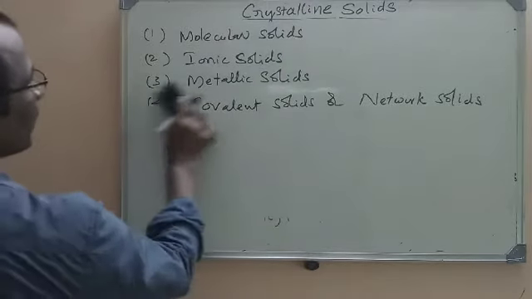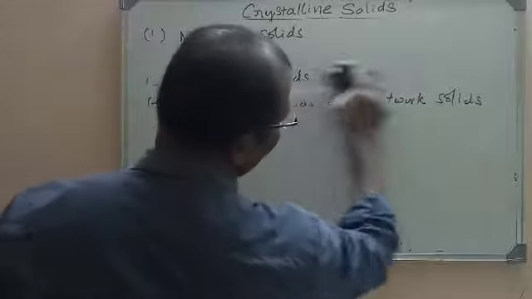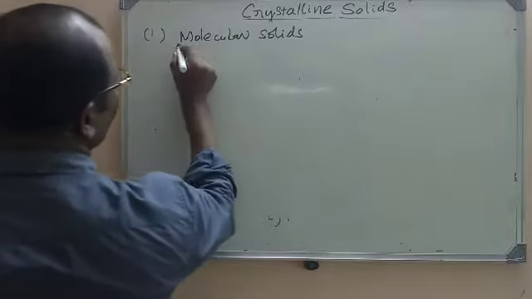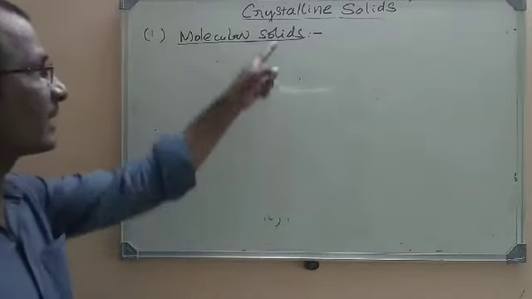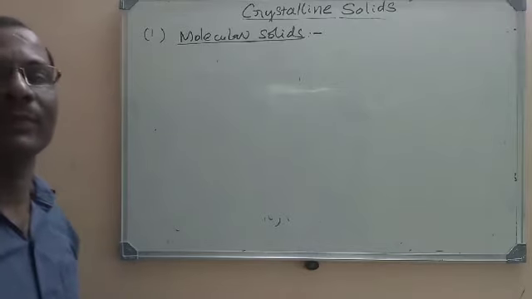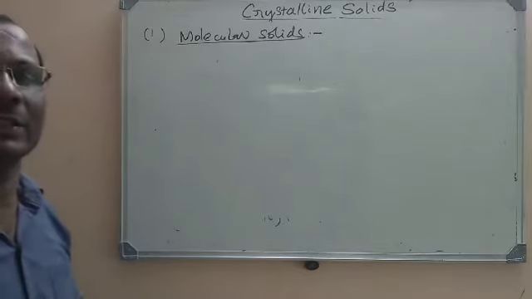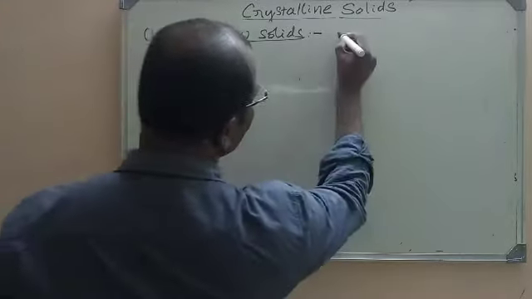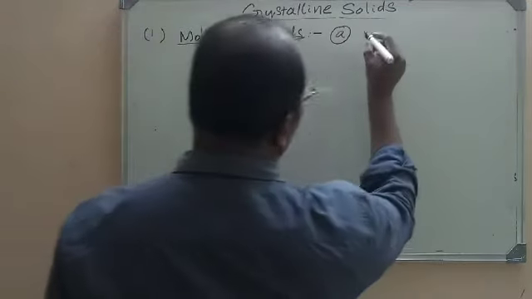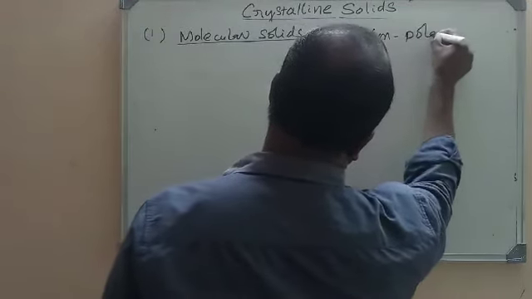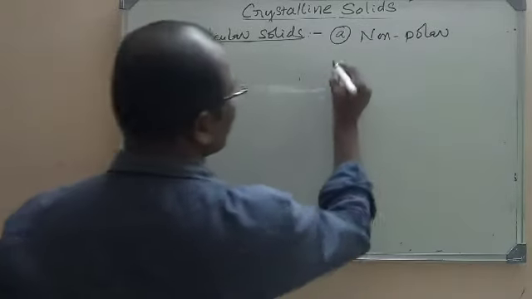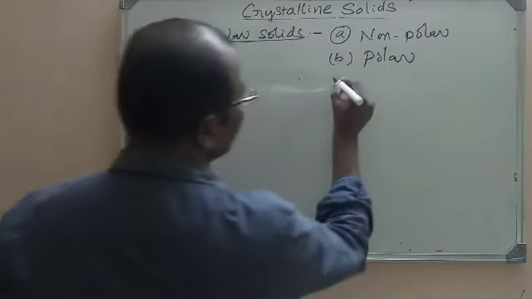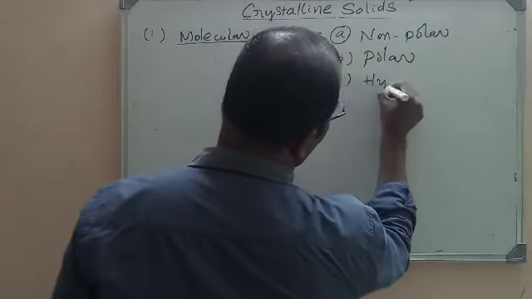Just now I told you that van der Waals forces will be present in molecular solids. These molecular solids consist of molecules. If you see the title here, molecular solids, that means these crystalline solids will have molecules as the constituent particles. That is why they are called molecular solids. These molecular solids are again divided into three types. The first one is non-polar molecular crystalline solids. The second one is polar molecular crystalline solids, and the third one is hydrogen bonded molecular crystalline solids.